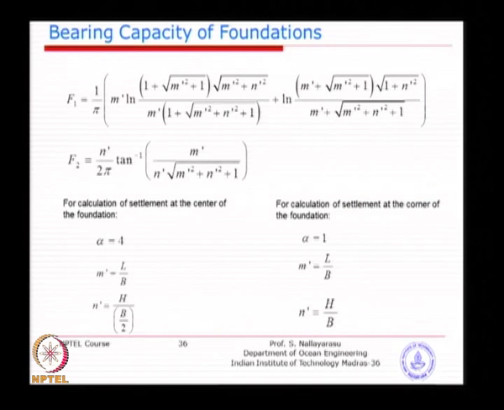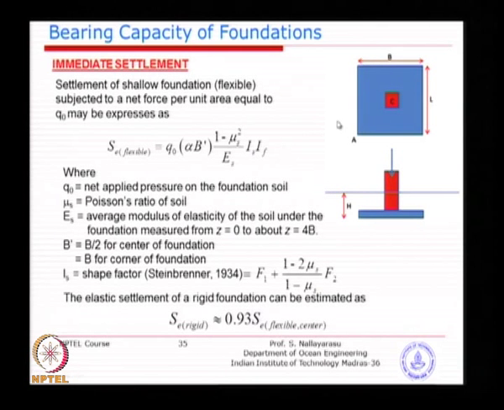In fact, if you look at Boussinesq's equations, you will have several cases, whereas I have only taken the case for displacement at the corner of the foundation or at the center of the foundation. So basically two points, and this particular equation is derived for a flexible type of foundation, meaning it will have elastic deformation, or you can also take a slightly reduced value for a rigid foundation. Ultimately what we require is the applied pressure times (1 minus mu squared) divided by Es, which is very similar to the stress-strain equation for steel, except that you multiply by the influence coefficients and the shape factor.